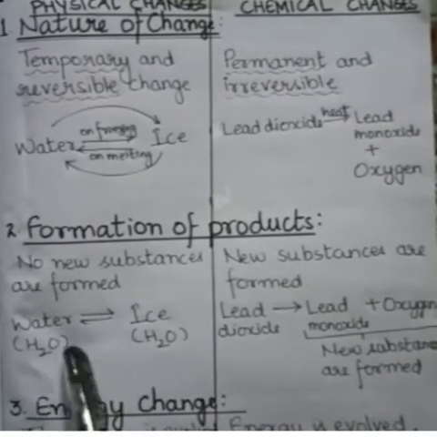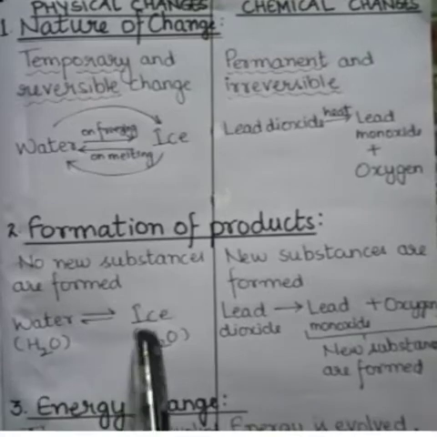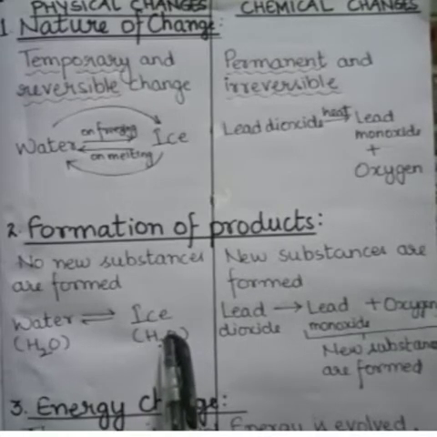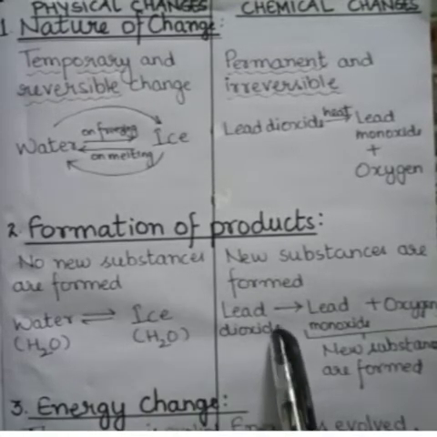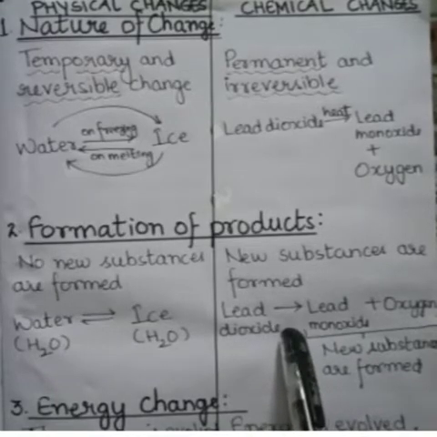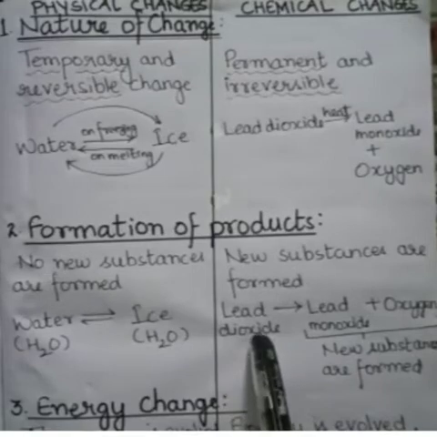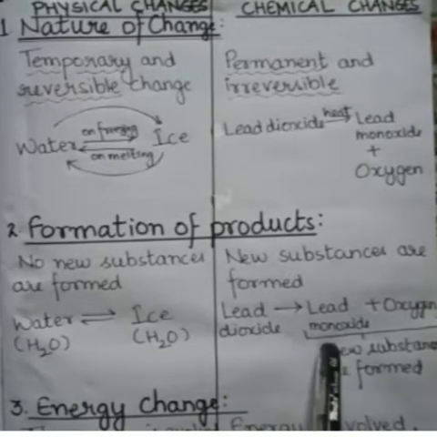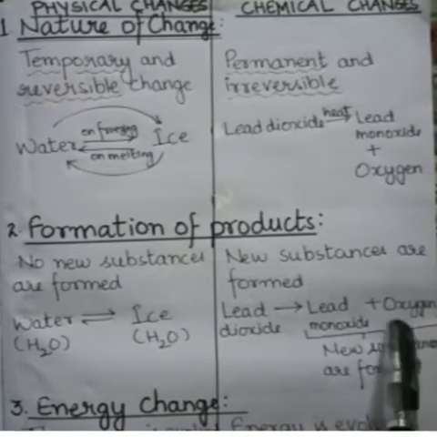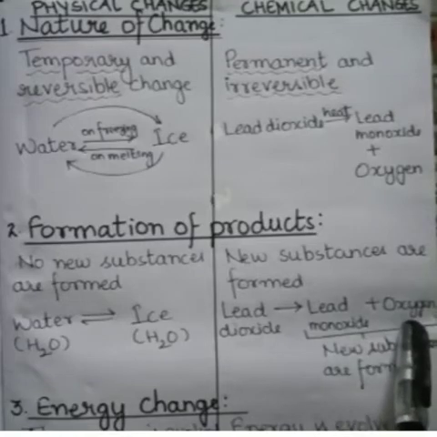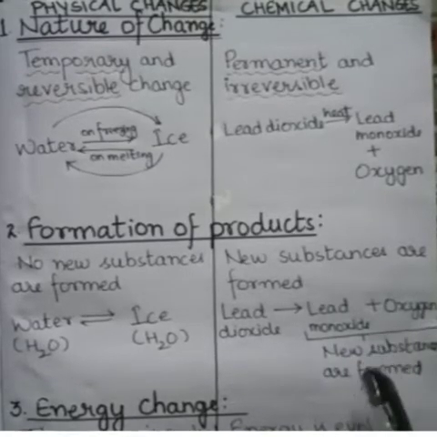The composition is the same. Water is H2O and ice is also H2O. So no new substances are formed. So this is physical change. Then in chemical change, new substances are formed. Here lead dioxide on heating gives out lead monoxide and oxygen. So these two products are new substances. So this is chemical change.